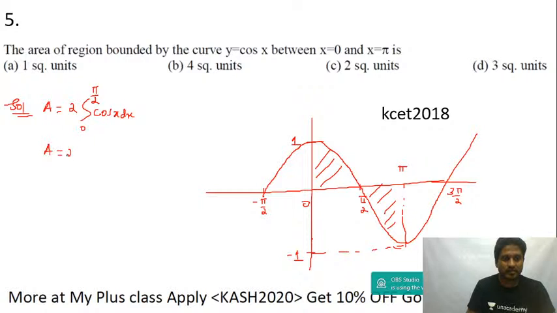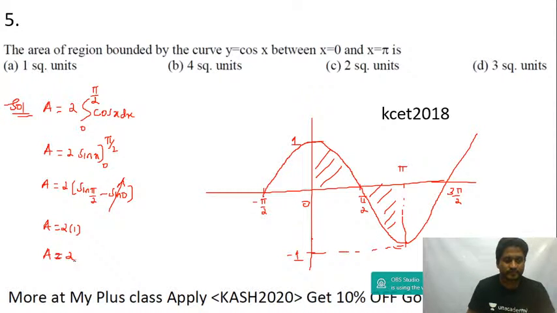Area is equal to 2 times integration of cos x, which is sin x, between the limits 0 to pi by 2. So 2 times, upper limit is sin pi by 2, lower limit is sin 0. Sin 0 will be equal to 0, sin 90 will be equal to 1. So area will be equal to 2 square units. Answer will be option C. Okay, let's move to the next question, guys.